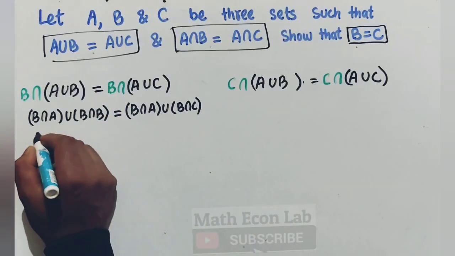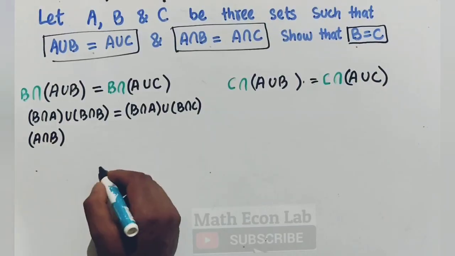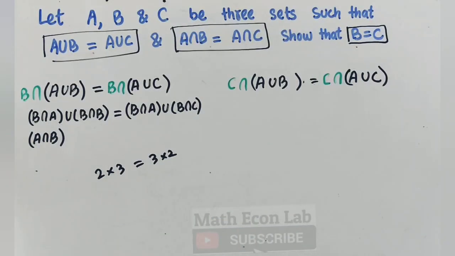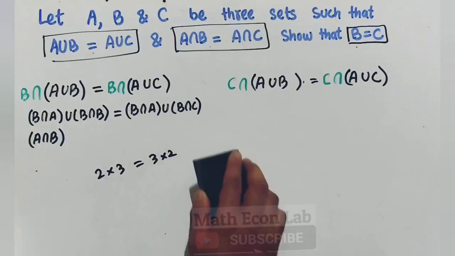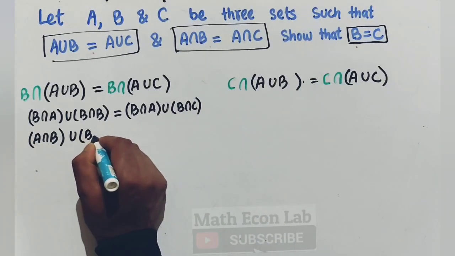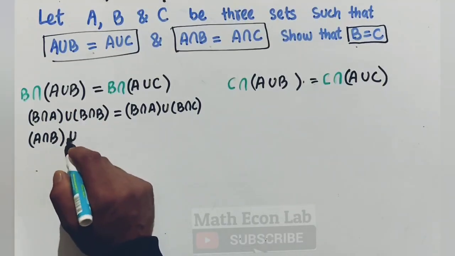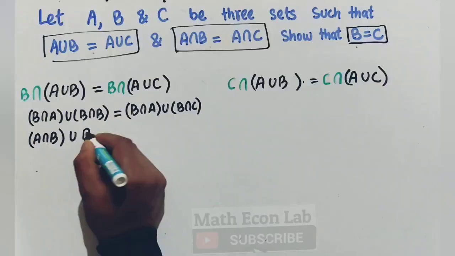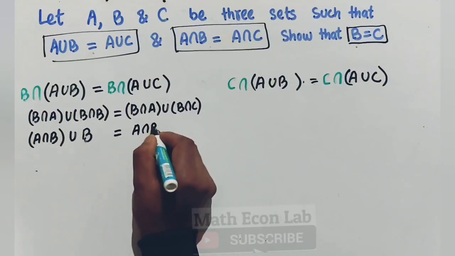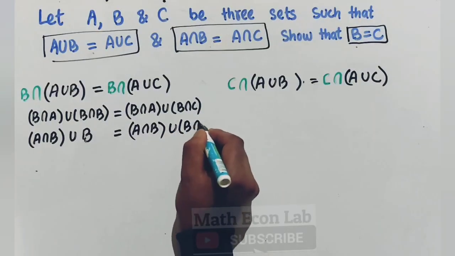So B intersection A can be written as A intersection B by commutative property, that is 2 into 3 is equal to 3 into 2. It is the same thing. That is B intersection A is equal to A intersection B. Then we have union B intersection B; the intersection of a set with itself is the set itself, so it will be B here. On this side, let us write it like this, A intersection B union B intersection C.